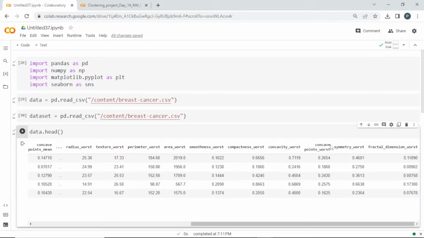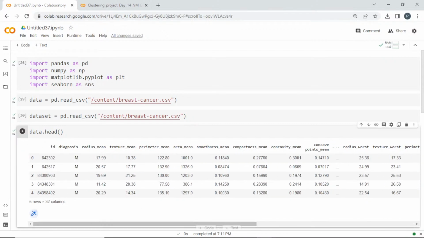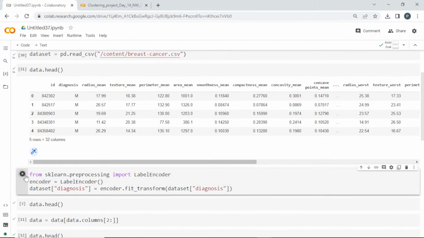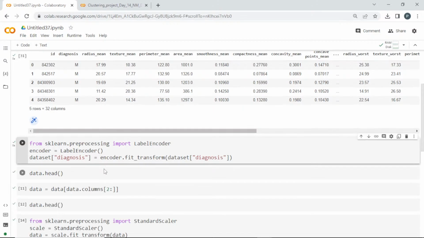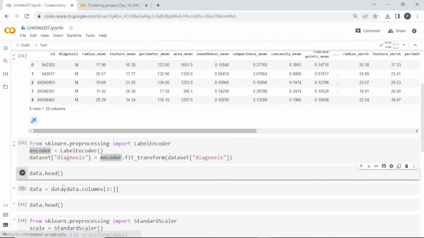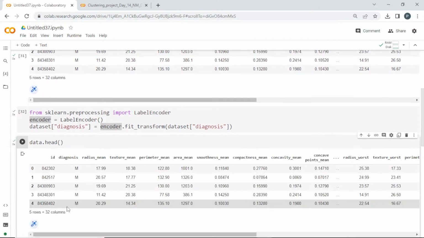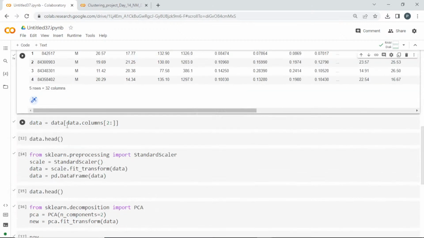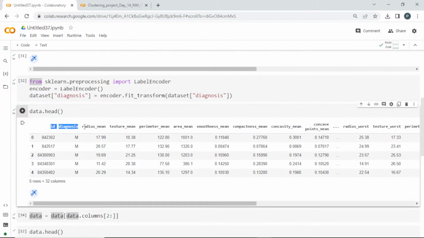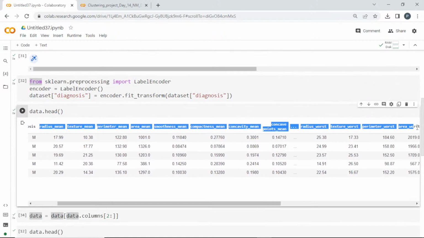I hope not. So before going into PCA, you have to actually scale the values. I'm just encoding the diagnosis, which will be the output, and I'll go with data.head. In that I'm selecting the columns; ID and diagnosis I don't want in X, I want the features alone.